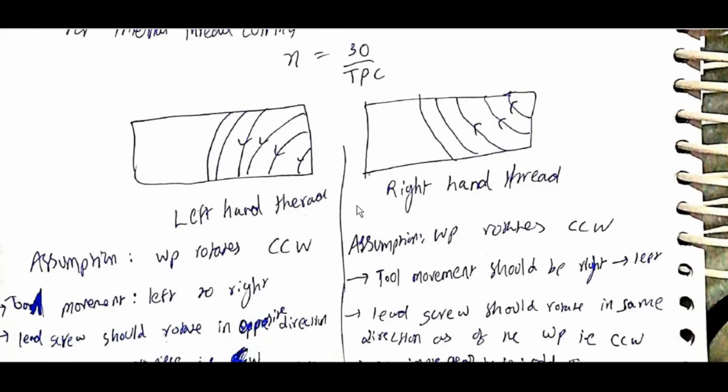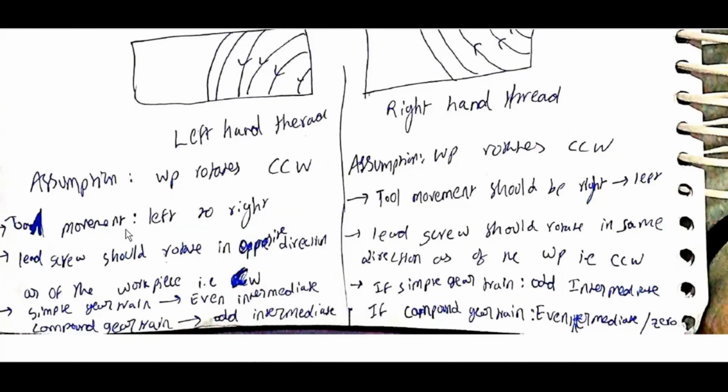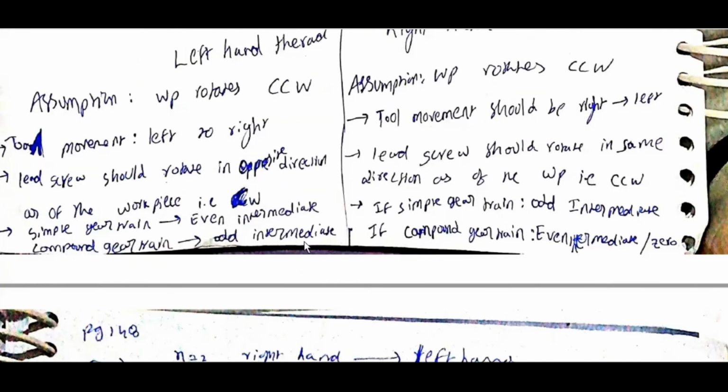Left hand thread, right hand thread. Left hand thread: assume the workpiece rotates counterclockwise. Tool movement is left to right. Lead screw should rotate in the opposite direction of the workpiece, that is clockwise. Simple gear train, even intermediate; compound gear train, odd intermediate.